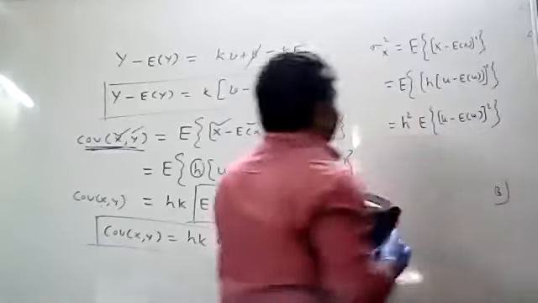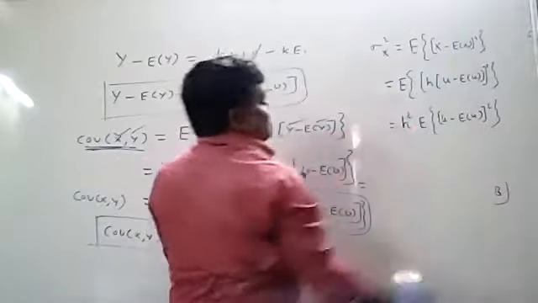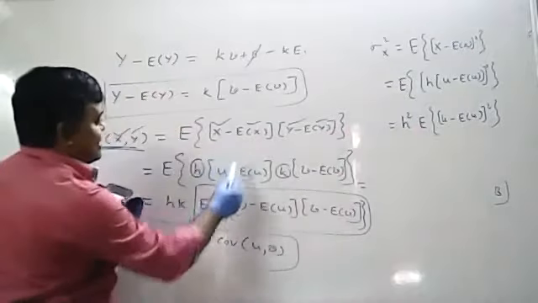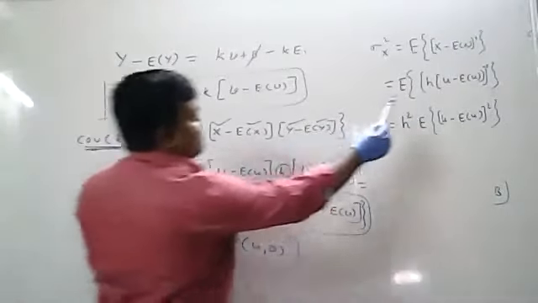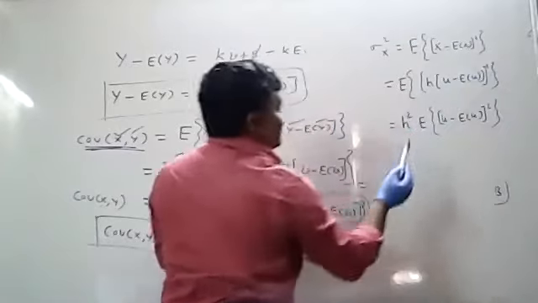I hope all of you understood. Again, I am repeating. The formula for sigma square X is the expectation of X minus expectation of X, whole square. What is X minus expectation of X? It is H into U minus expectation of U, whole square.